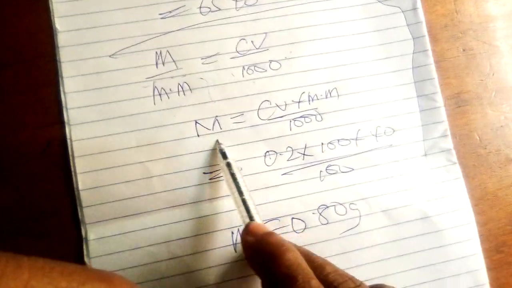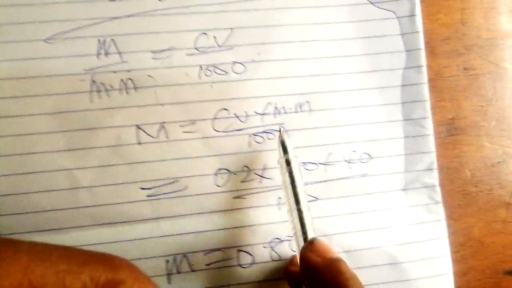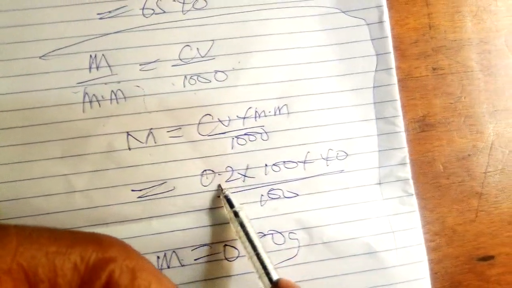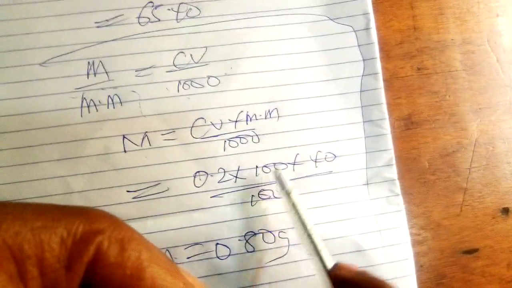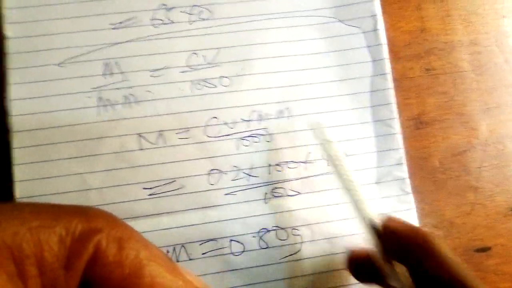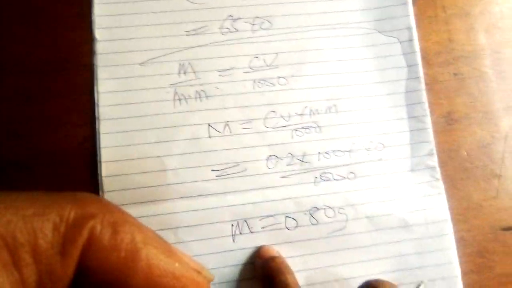Making mass the subject of the formula, mass becomes CV times molar mass over 1000. The concentration is 0.2, volume is 100 cm cube, times molar mass 40, over 1000. Solving out, we have mass as 0.8 gram of sodium hydroxide.